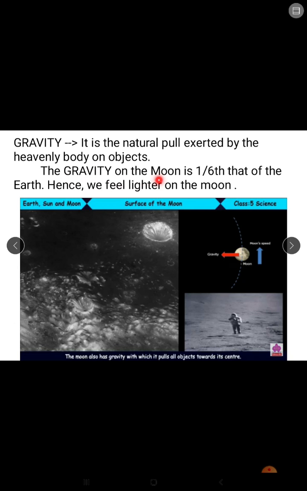The gravity on the Moon is 1/6 that of the Earth, and hence we feel lighter on the Moon. 1/6 means if an object's weight is 42 kgs, then its weight on the Moon will be only 7 kgs.